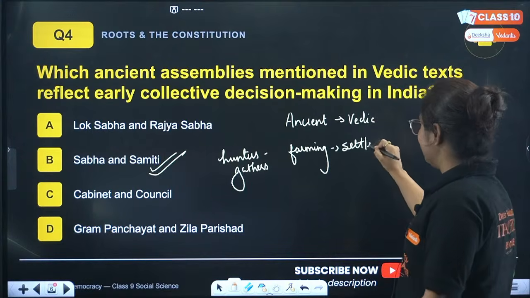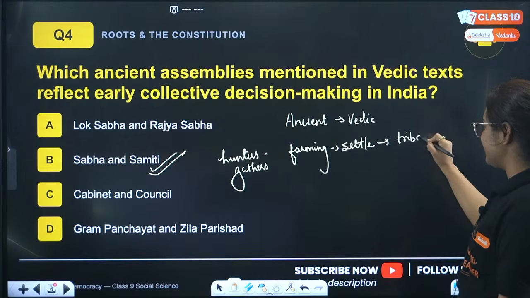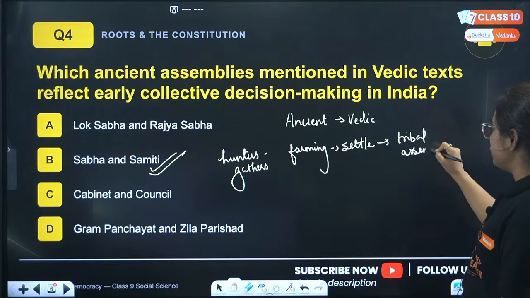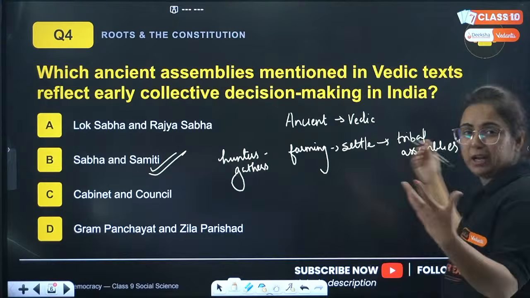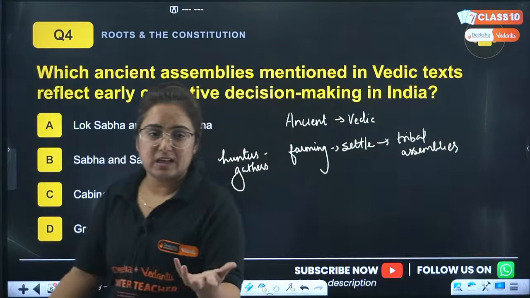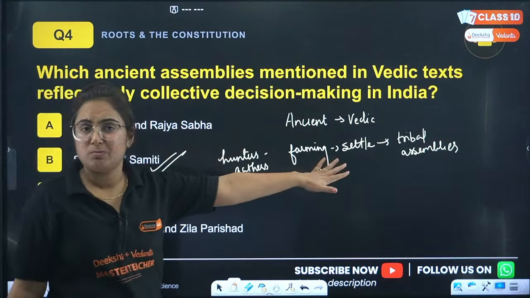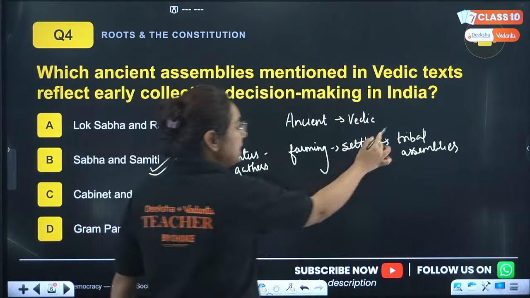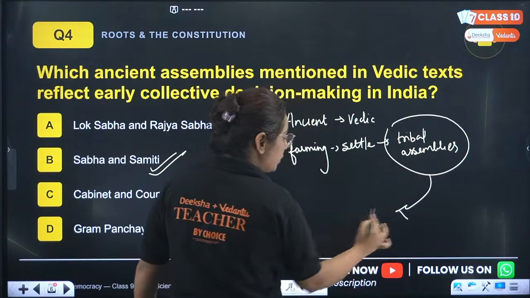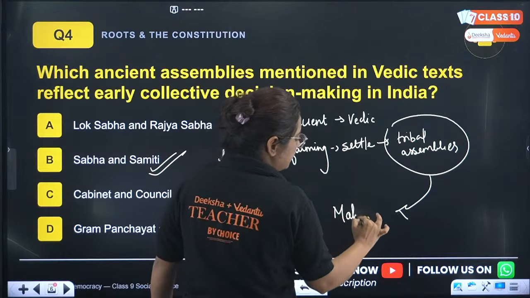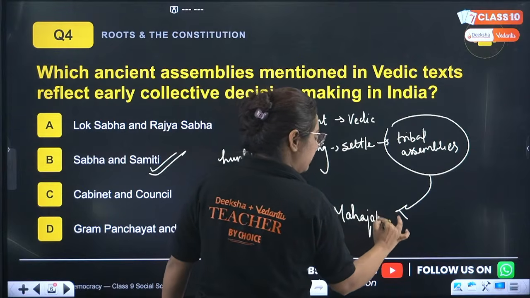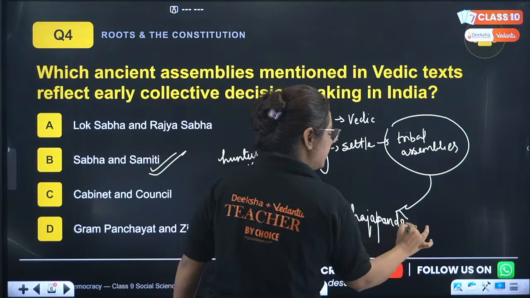Initially, when they settled, they formed tribal assemblies to look after law and order and the people around them. Later on, these tribal assemblies grew, and Mahajanapadas, or larger kingdoms and territories, were formed.